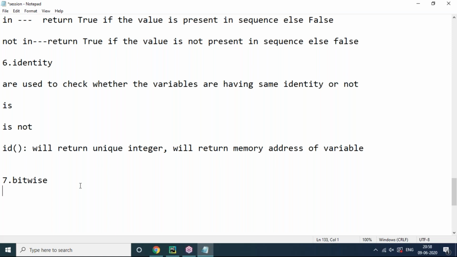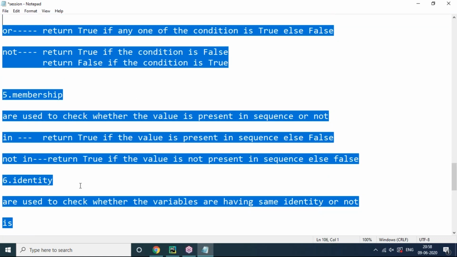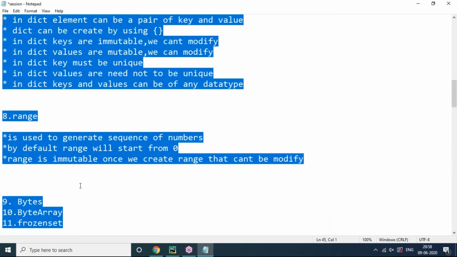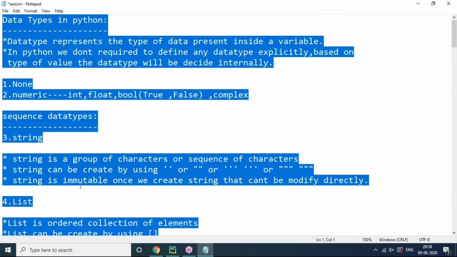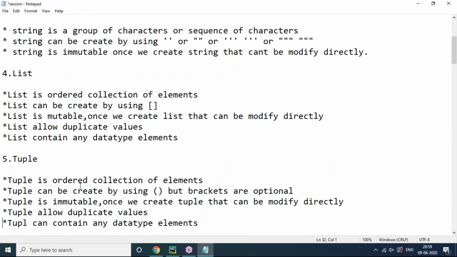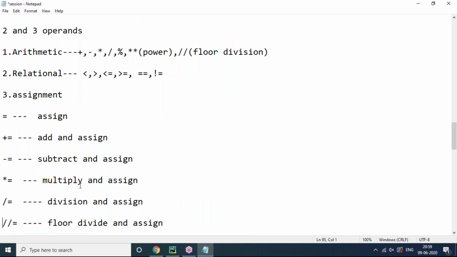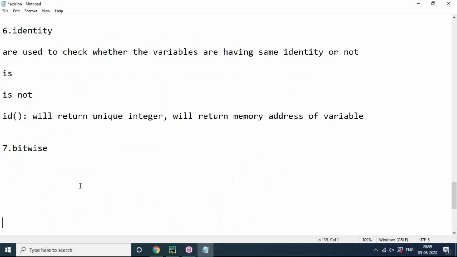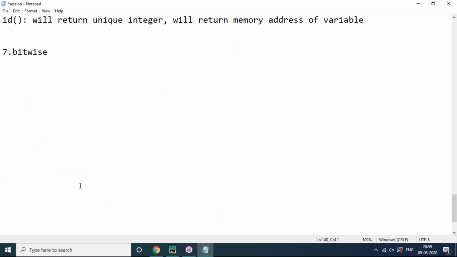In the first 20 minutes I will discuss bitwise operators clearly. Then later we can move to control statements in Python. That means conditional statements, iterative statements, and transfer statements. Tomorrow's session is very important because we will discuss logical scenarios like if condition, if else, nested if, elif, for loop, while loop, nested for loop, and break statement, continue statement, pass keyword.